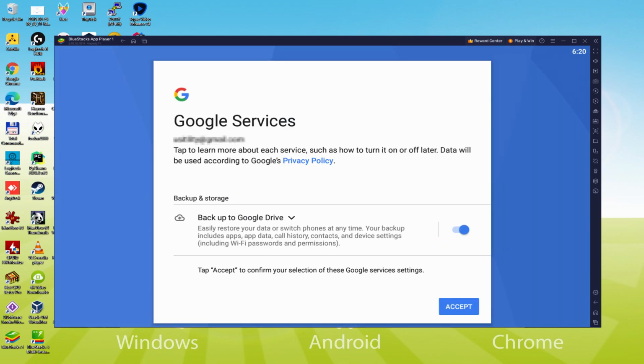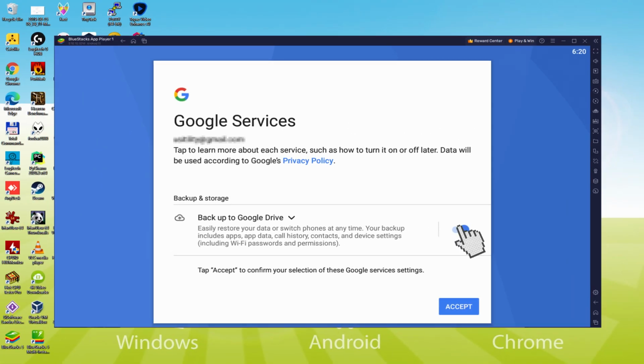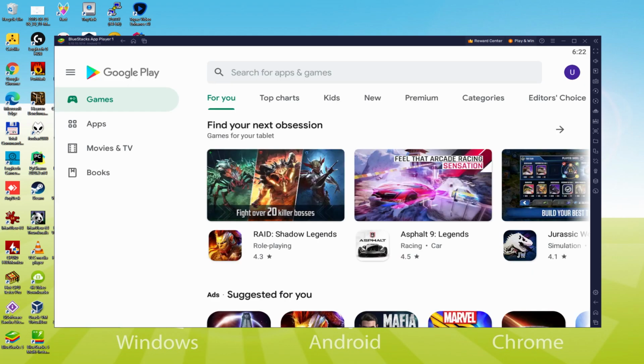After that, it allows us to back up to the Google Cloud. You can also leave it selected and this will produce a backup of the data on that device to Google Drive. I will not check it, you can utilize this option if you wish. We click accept. The Google Play Store is launched automatically and immediately.